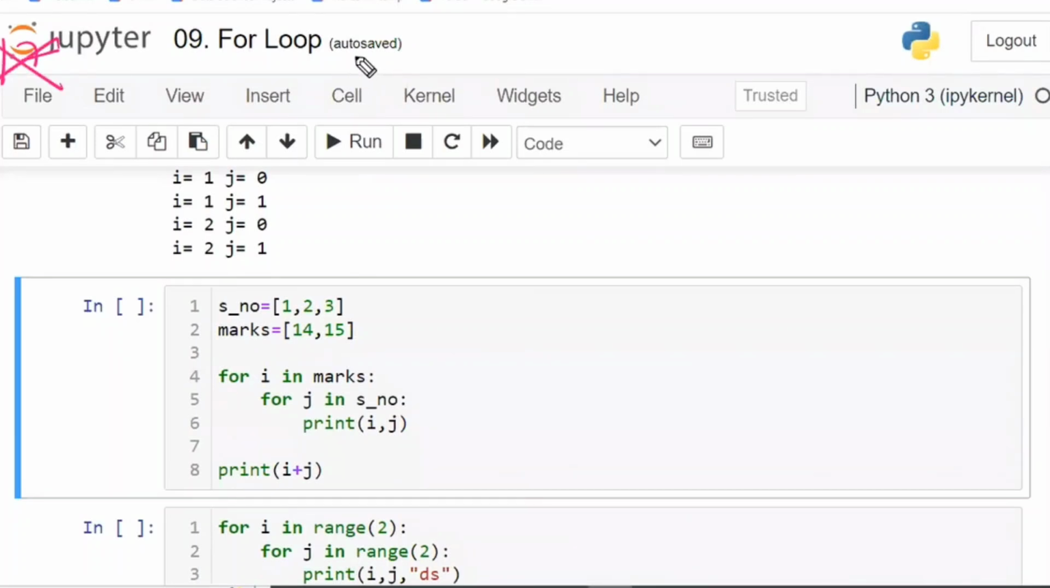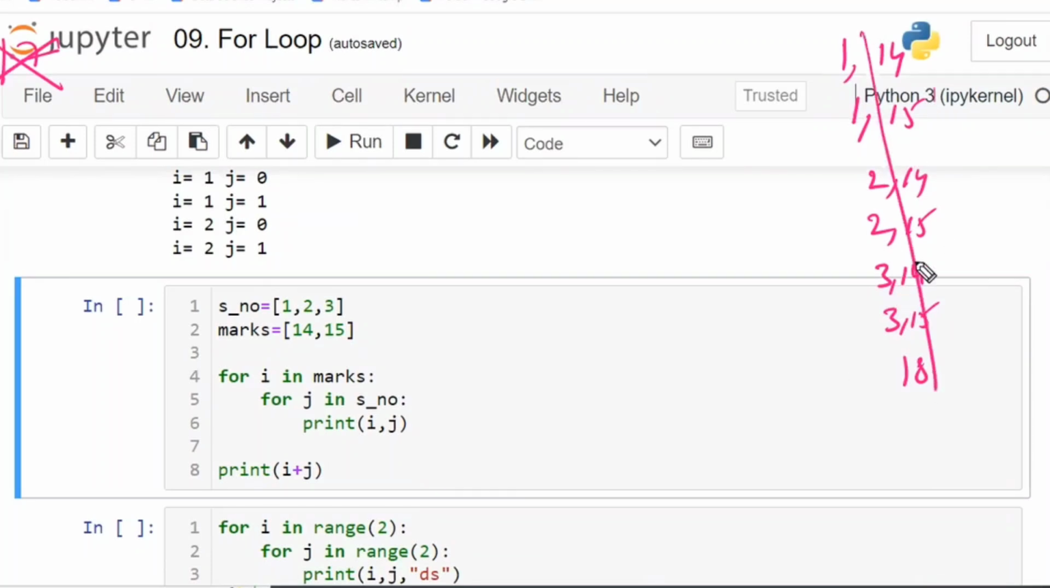Next, red shirt. What will be printed? 1, 14, 1, 15, 2, 14, 2, 15, 3, 14, 3, 15, 18. Comma only will be printed, comma. Okay. Next. 14, 1. 14, 2 means, is there a space or without space? 14 space 2. 14, 3. 15, 1.